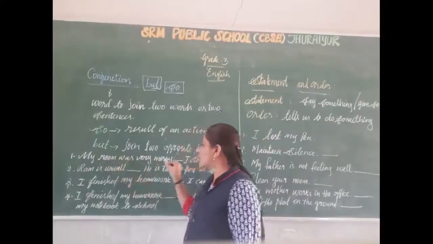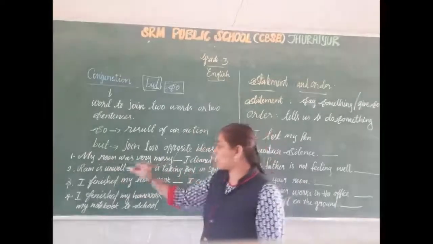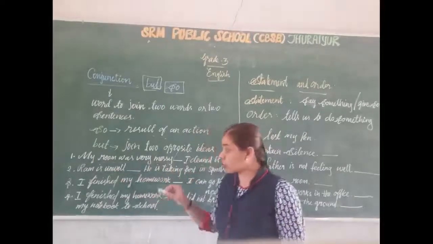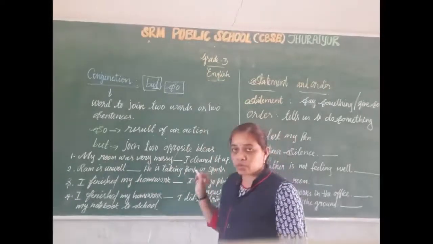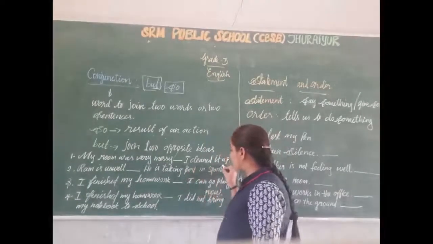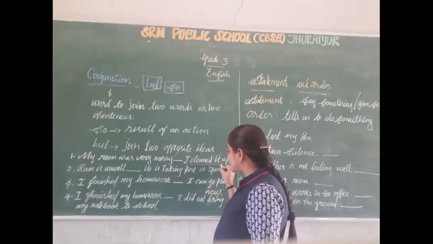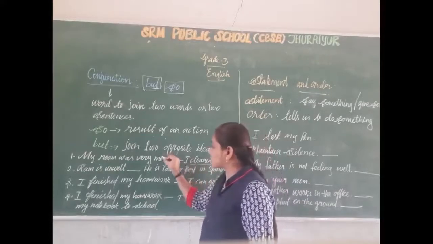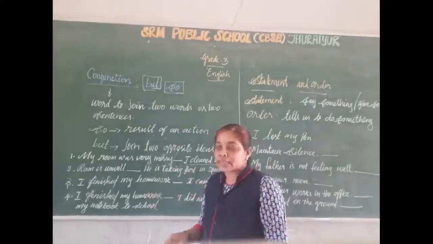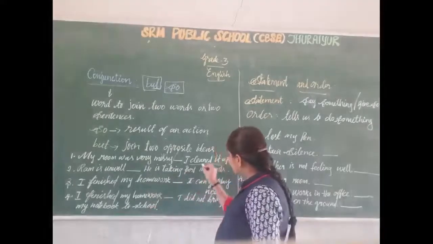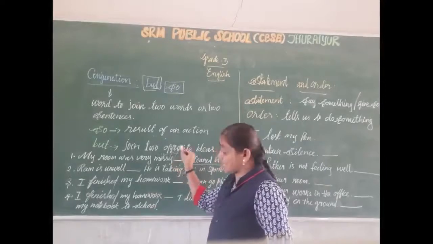My room was very messy. My room was very dirty. Okay. What happened? I cleaned it up. Here, the second sentence is the result of the first sentence. It is very dirty, so I cleaned my room. Here, this second sentence is the result of the first sentence.